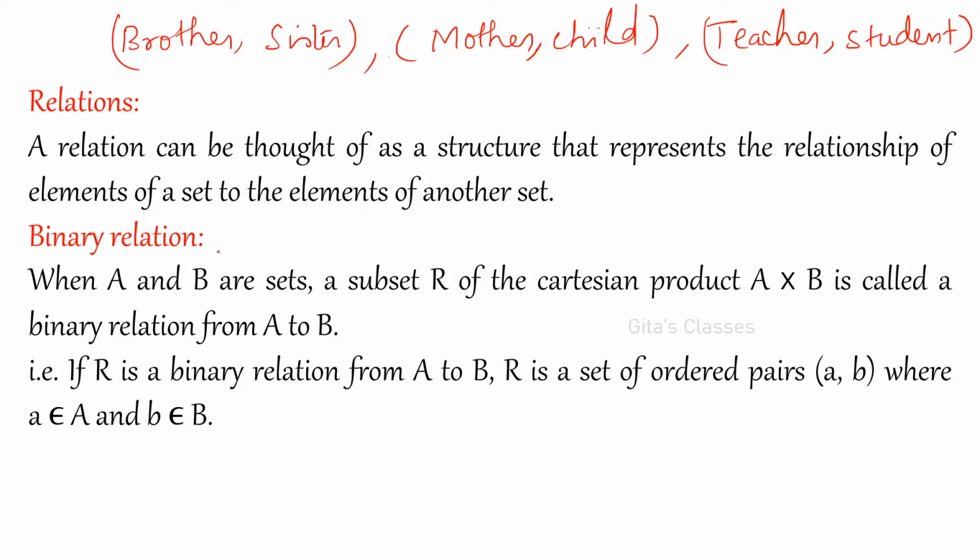So always remember, a binary relation will be a subset of the Cartesian product A cross B. When A and B are two sets, a subset capital R of the Cartesian product A cross B is called the binary relation. We have two sets, that's why it is a binary relation. If R is a binary relation from A to B, then R is a set of ordered pairs a comma b where a belongs to A and b belongs to B.